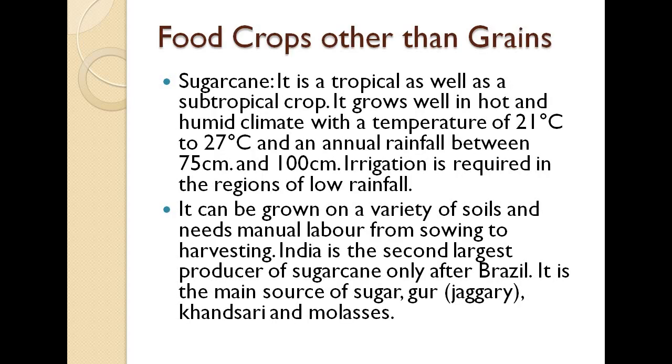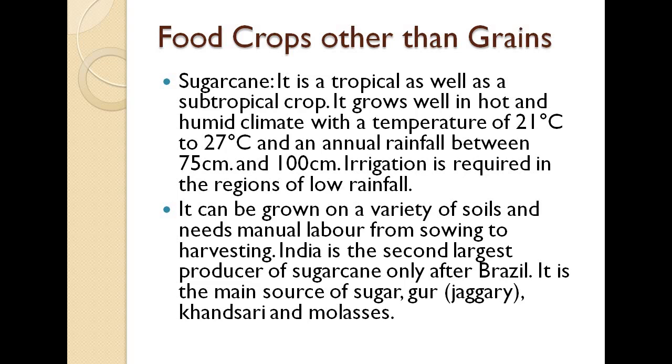Then apart from these grains, there are certain food crops that we use on a daily basis. Other than these grains is sugarcane, meaning the chini that we use. It is a tropical as well as subtropical crop, and it grows well in hot and humid climate with a temperature of 21 degrees Celsius to 27 degrees Celsius and an annual rainfall between 75 centimeter to 100 centimeter.